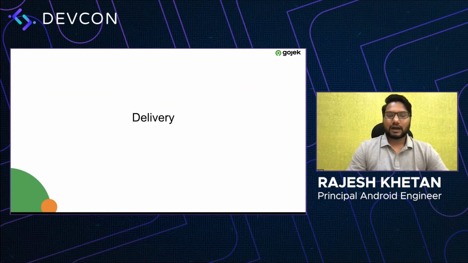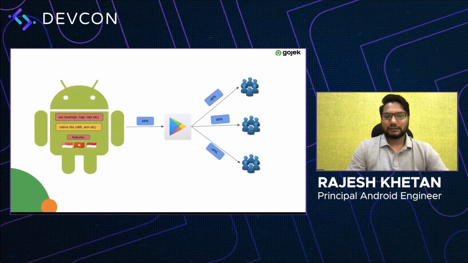Yep. So after all of this, what we found out is we were still shipping everything inside our APK to each user. So let's say a user was in Singapore and he had an LDPI device and a particular architecture, right? We were still shipping all the different configurations of our images, and also all the strings or resources which were not meant for Singapore, to the user, right?